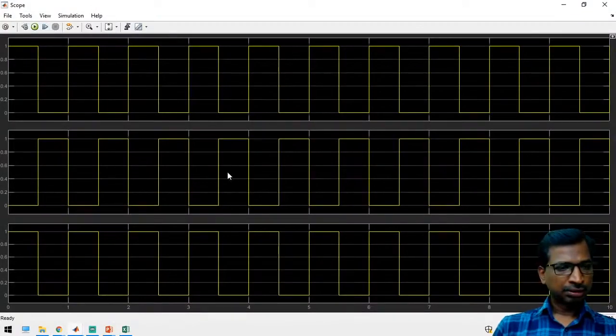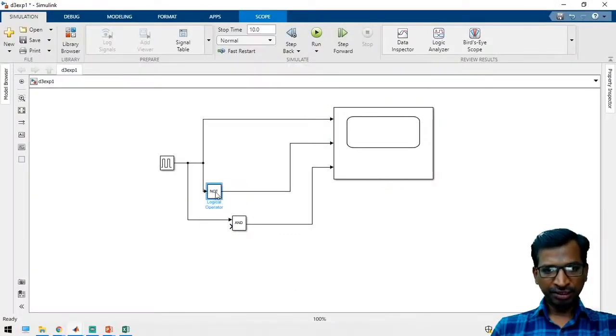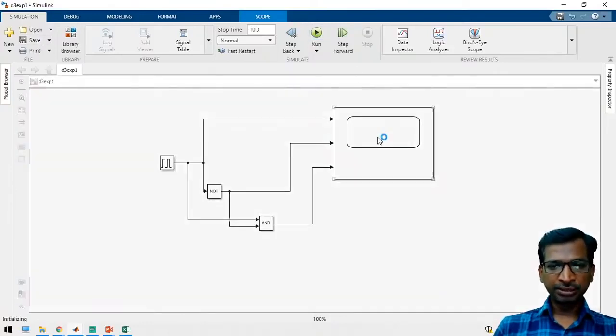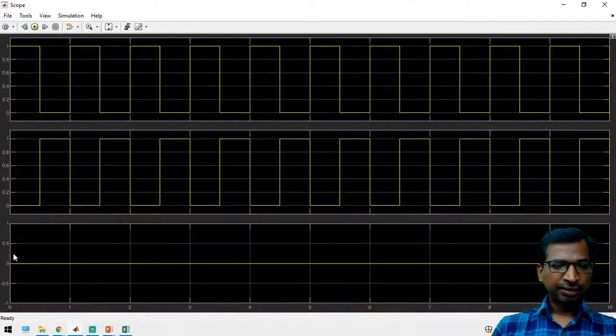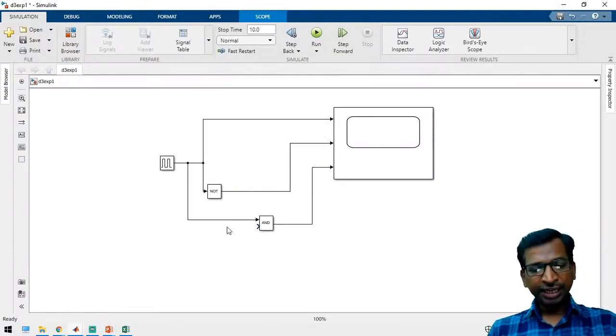Yes. The AND gate output should be 0, right? Oh, okay. Actually, we have to take this pulse. So now the output will be 0, exactly 0. Here we are multiplying these 2 pulses. Then at the time the output of the pulse is 0. So now like this we can do any kind of operations.